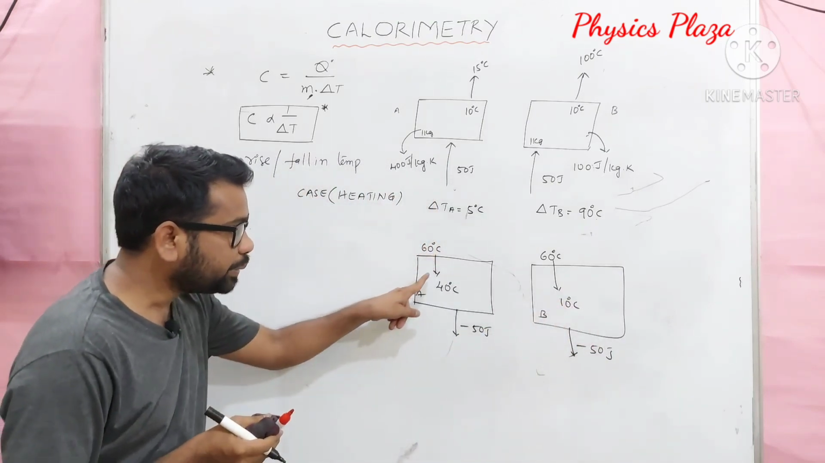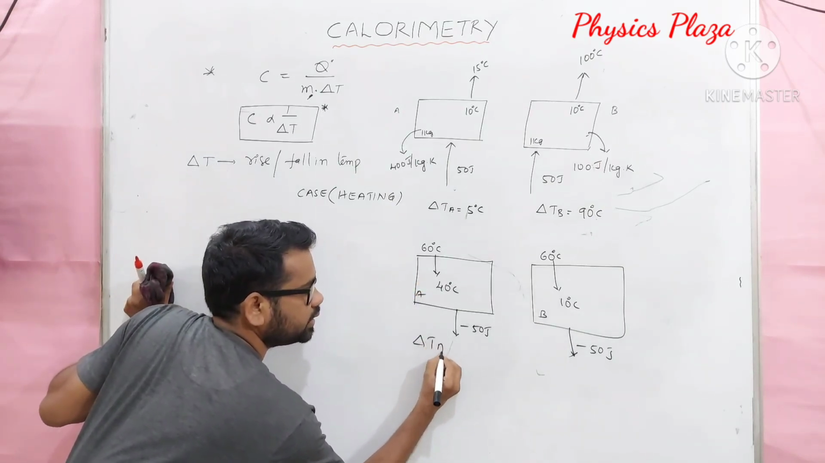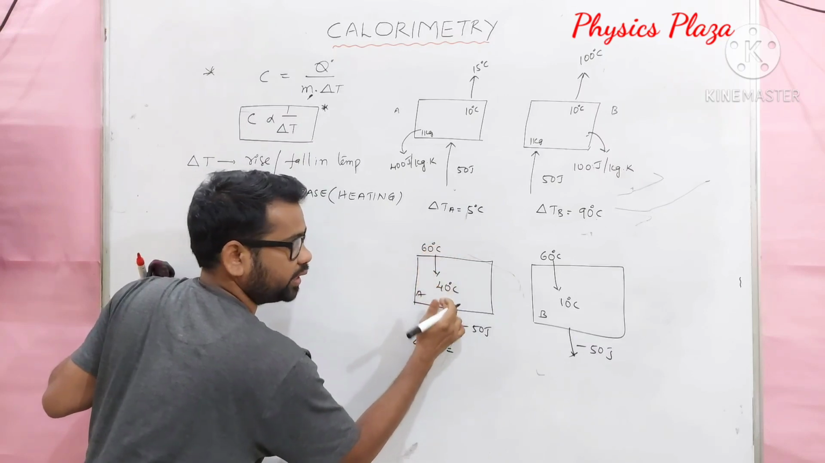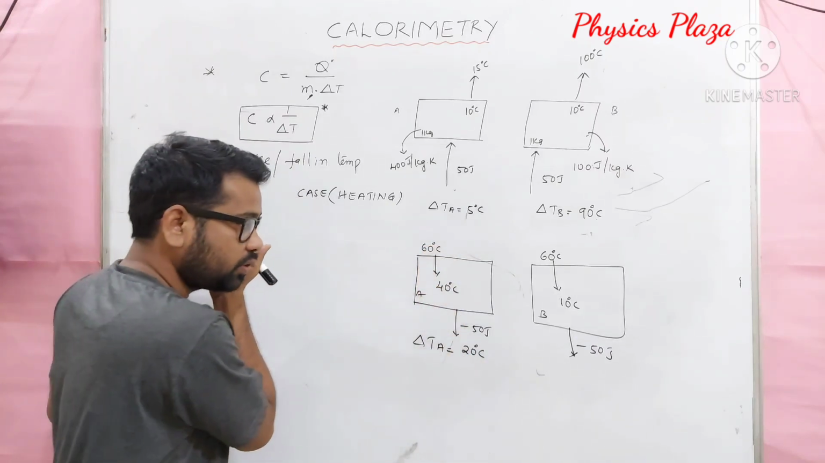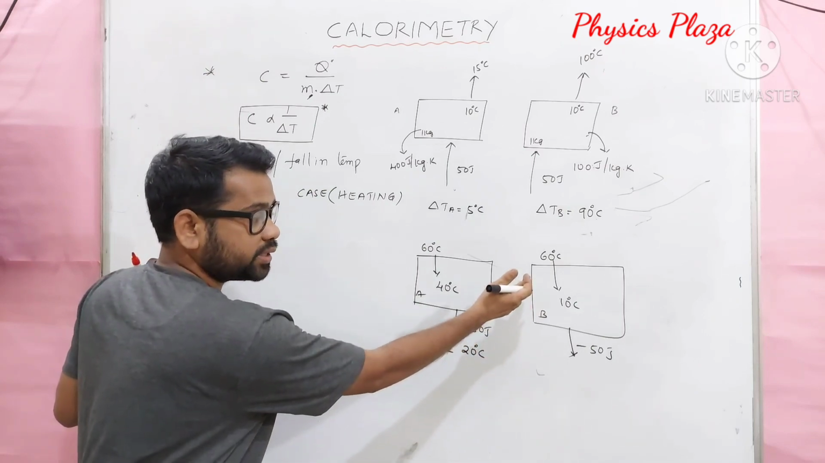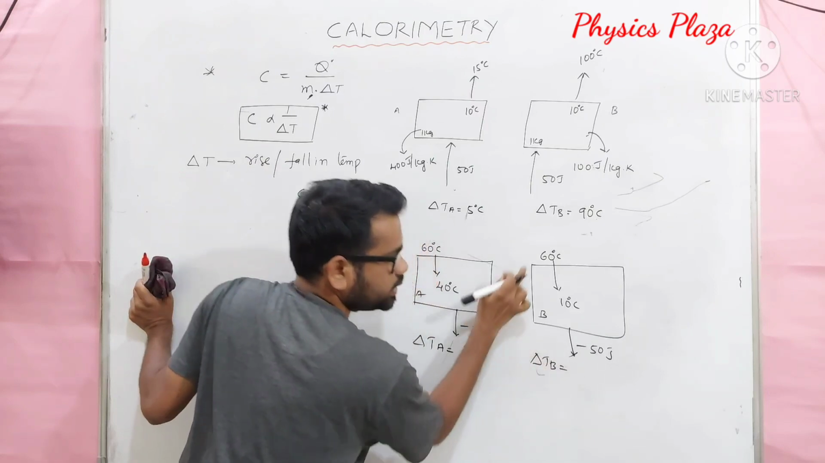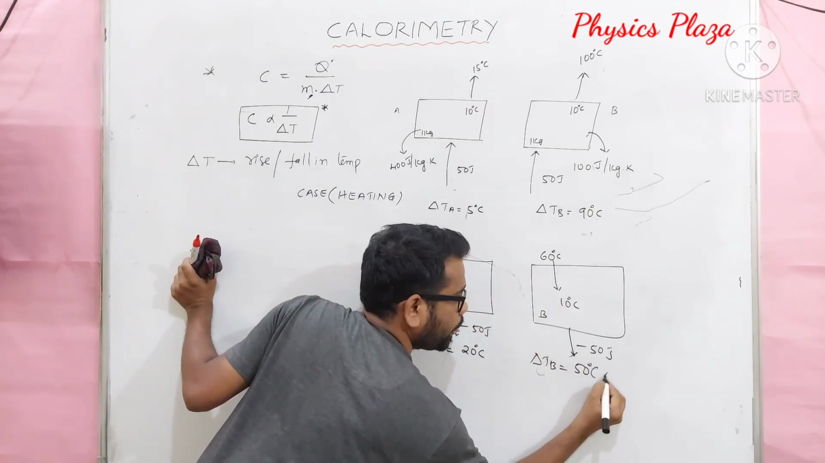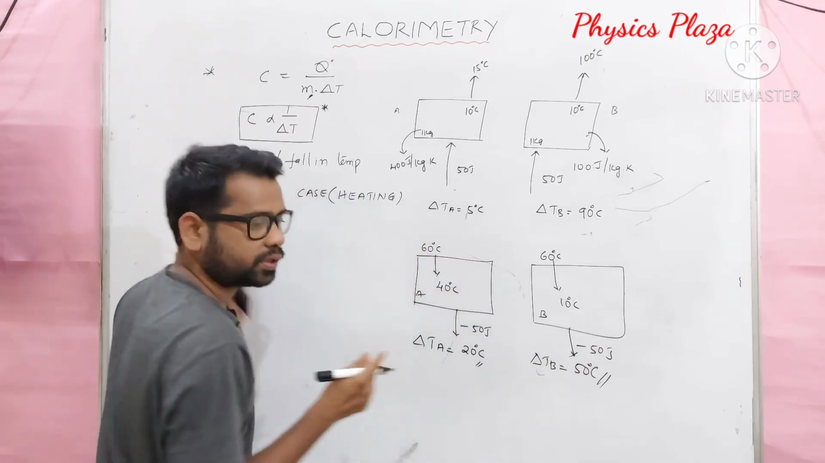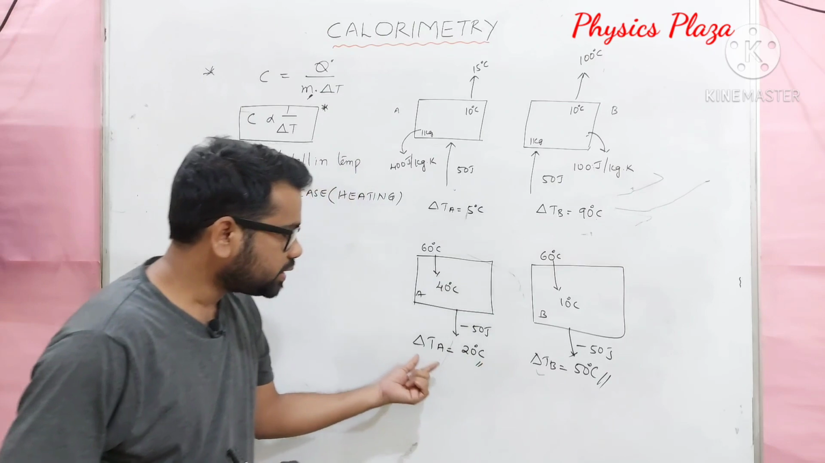Then what is the fall in temperature in this case? That is delta TA is equal to 60 minus 40, it will be 20 degrees Celsius. Whereas here, the fall in temperature delta TB is equal to 60 minus 10. How much will it be? 50 degrees Celsius. Of course, if you do final minus initial, we will get negative. It's not a matter here. So please try to observe here.